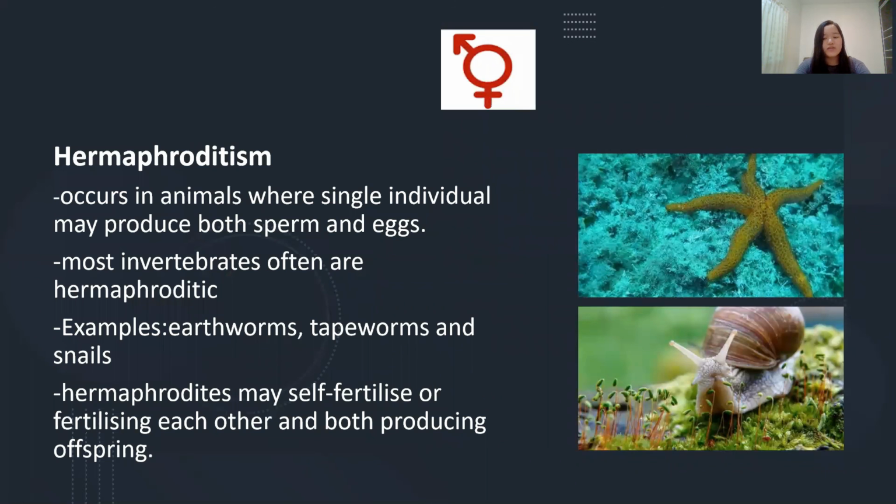Furthermore, hermaphroditism occurs in animals where single individuals may produce both sperm and eggs. Most invertebrates are hermaphroditic, such as earthworms, tapeworms, and snails, just to name a few. Hermaphrodites may self-fertilize or fertilize each other, with both producing offspring.